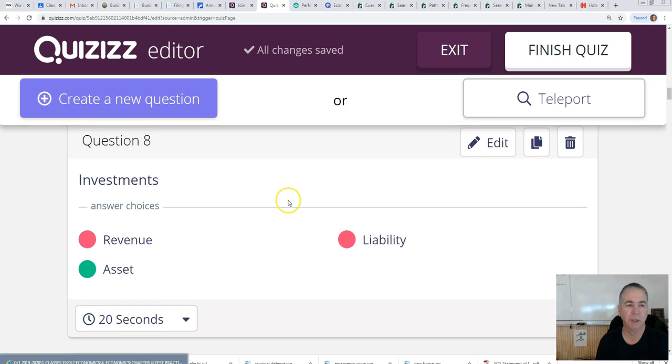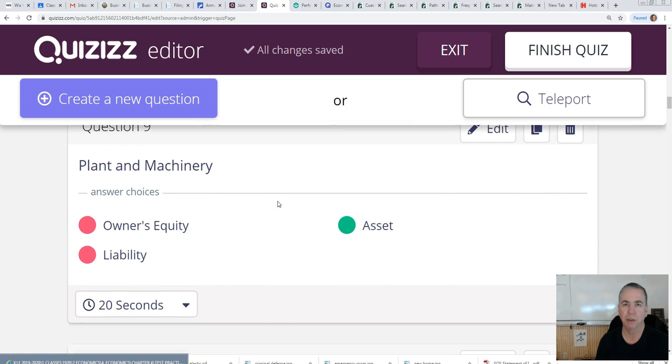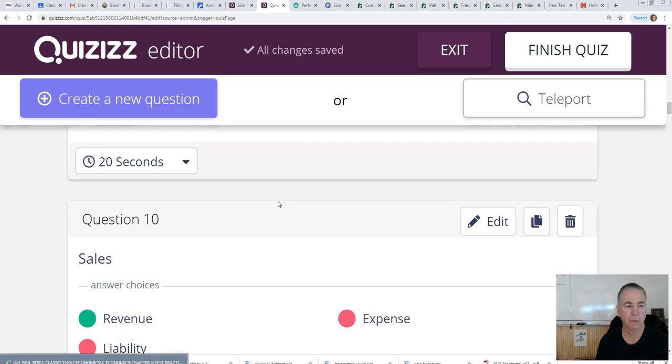Anytime you have an investment, such as you're putting money in the bank or you're buying stock, it's not quite cash, but investments in stocks are items that could be sold and converted to cash. We call those assets. Plant and machinery, we've talked about that, like the tractor on the farm.